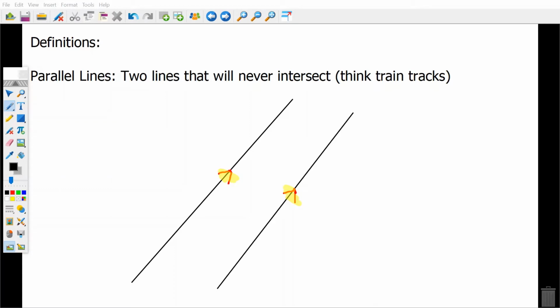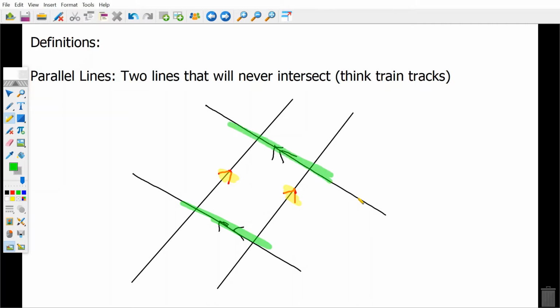If we added a second set of lines this way, and they had two marks, two little arrows, that would mean that these two lines are parallel with each other, but they're obviously not parallel with the first set.